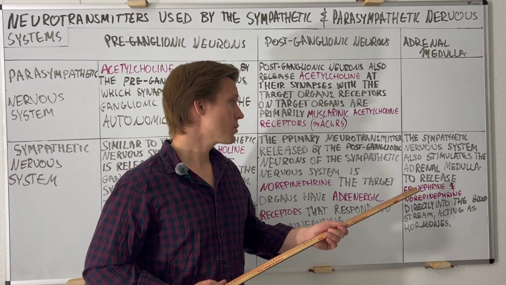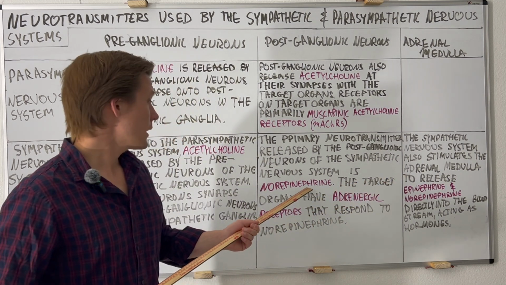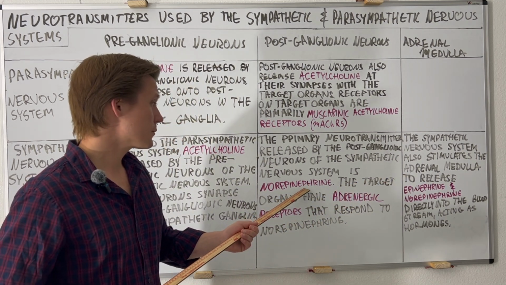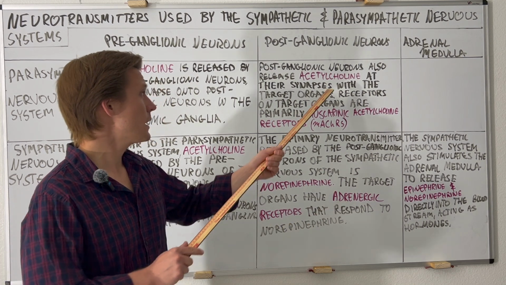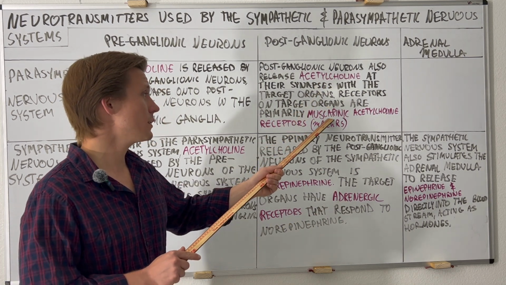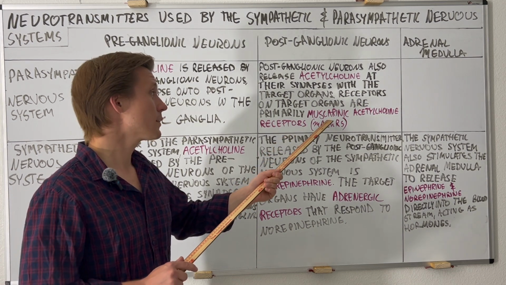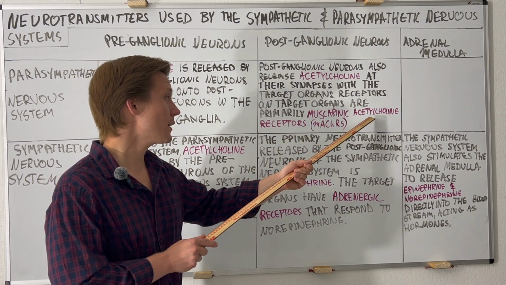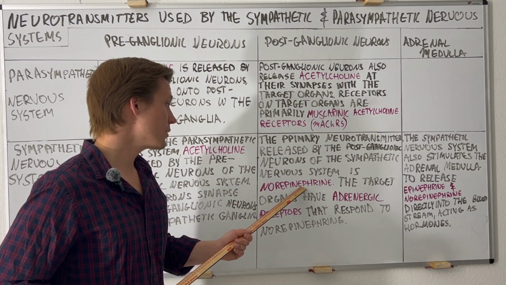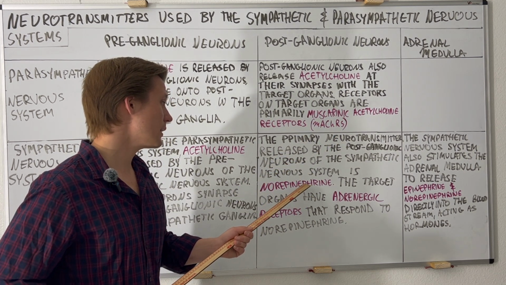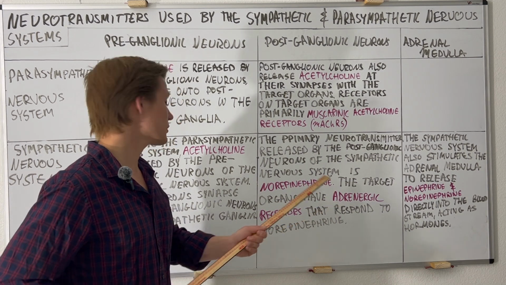It's good to know that whenever you hear epinephrine or norepinephrine, it correlates to adrenergic receptors, and acetylcholine will correlate to the muscarinic acetylcholine receptors. This one is pretty straightforward as it has acetylcholine in the name, but definitely please try and memorize that norepinephrine and epinephrine correlate to adrenergic receptors.